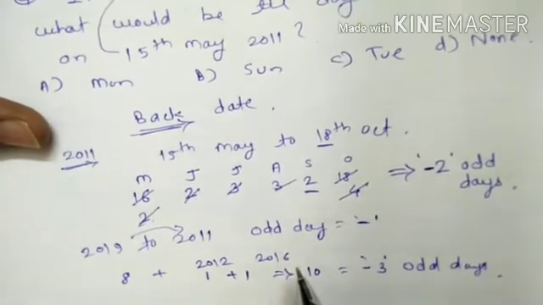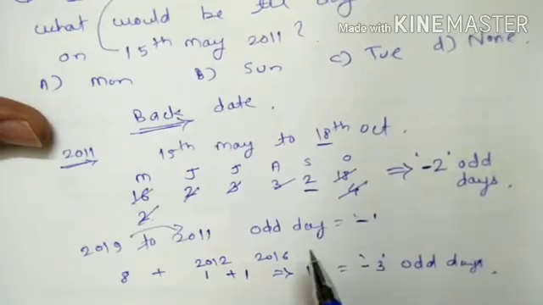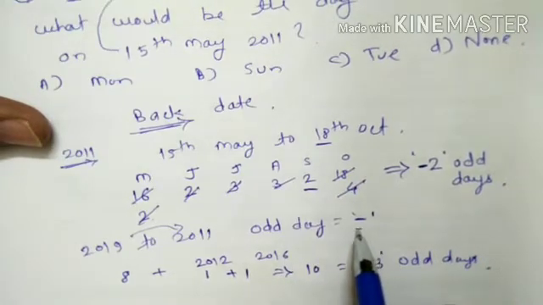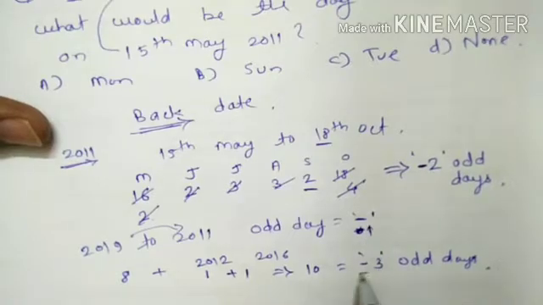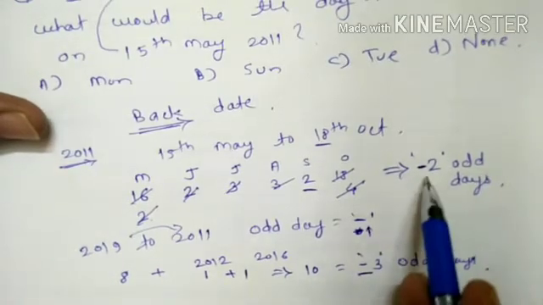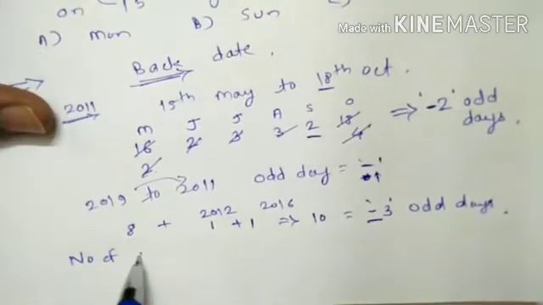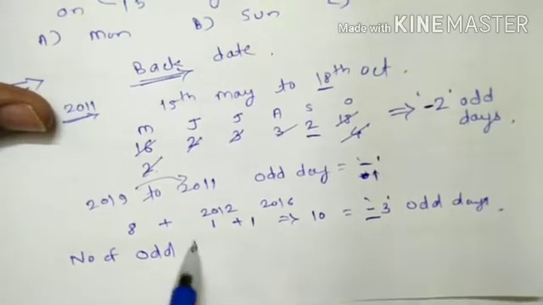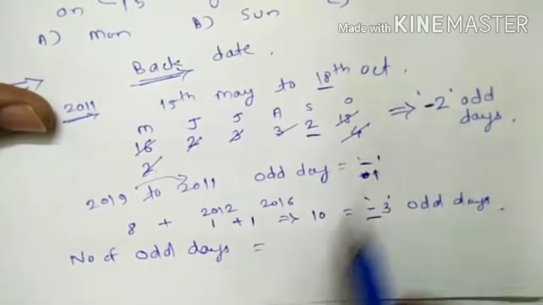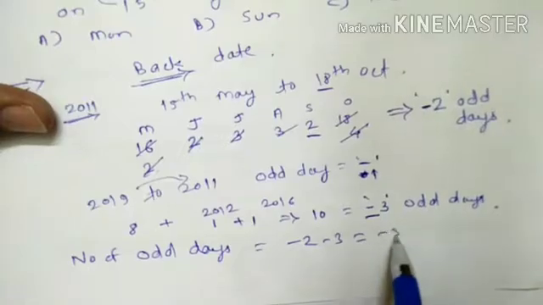There is the same approach, only in a reverse date or back date we have to subtract it, so we are taking it in a negative manner. So the total number of odd days is equal to -2 and this -3, that is -5.